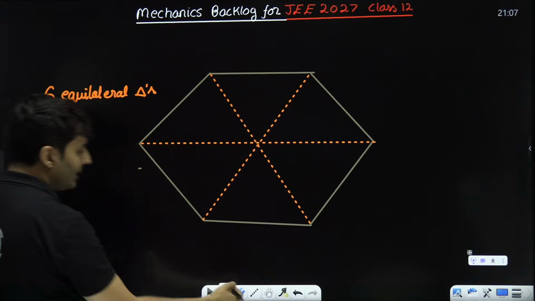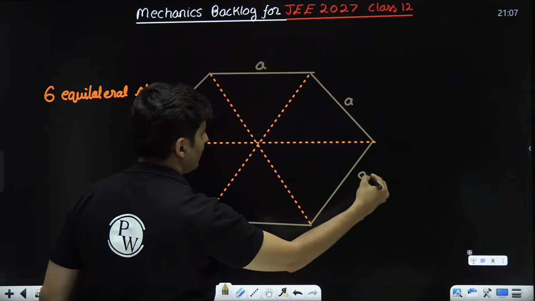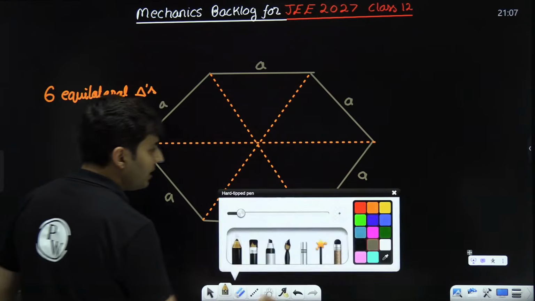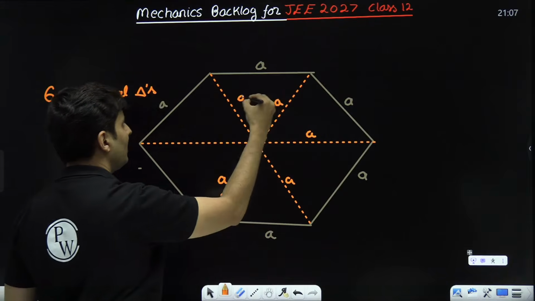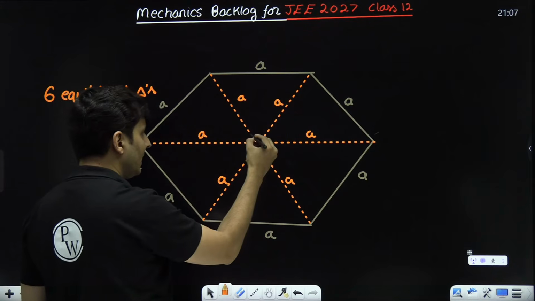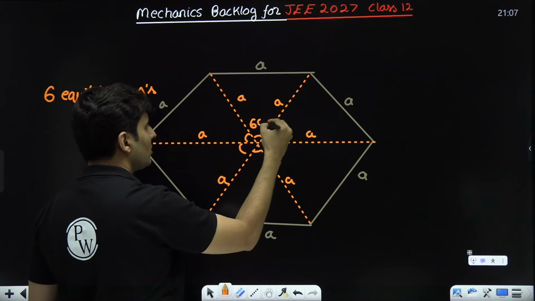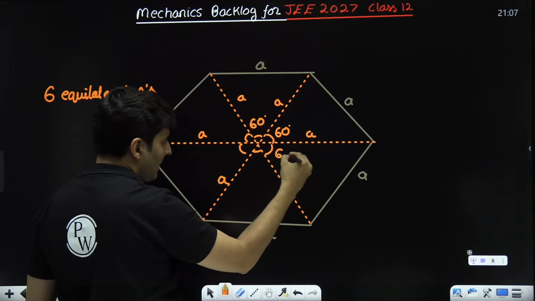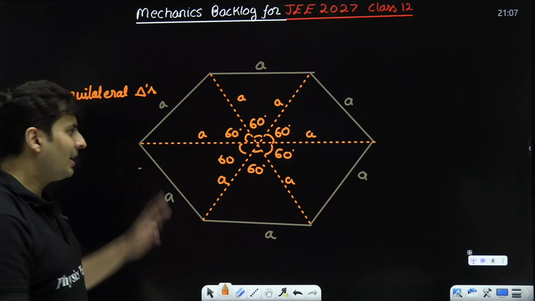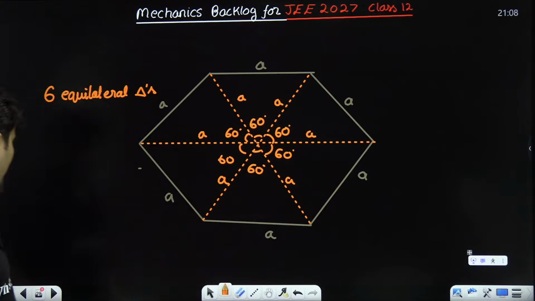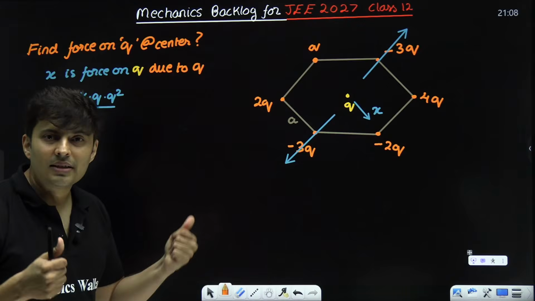That means if this is A, this is A, this is A, this is A, this is A, this is A, naturally this side is also A, this is also A, and so on for all of them. Not just that, each of these angles that you are seeing is also 60 degrees, 60, 60, 60, 60 and 60 and so on. That's the property of a standard regular hexagon. So use those properties and you will solve this problem within seconds.